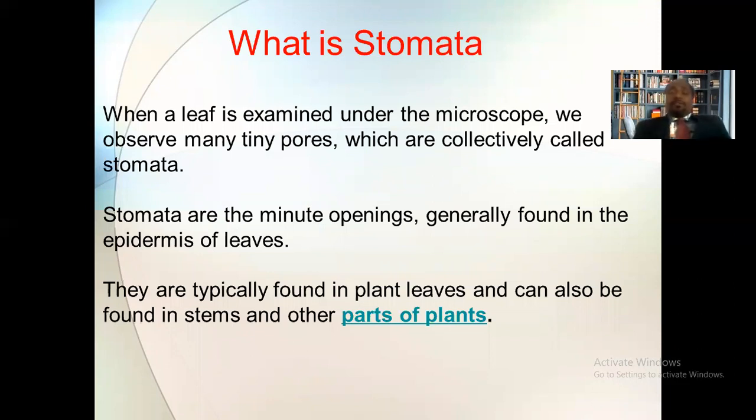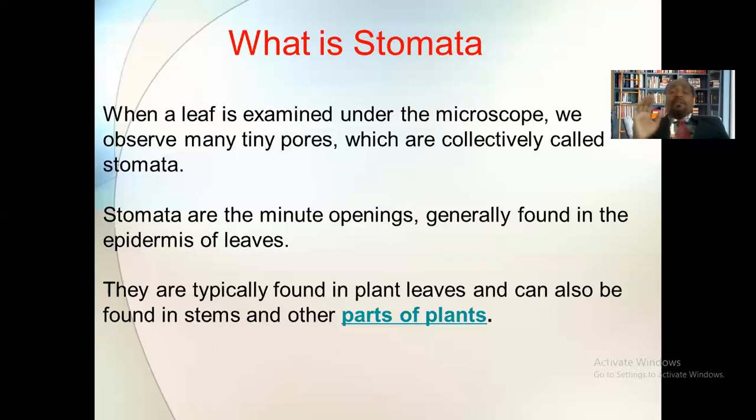What is stomata? When we take a peeling of any leaf and observe that peeling, that epidermis, under the microscope, then we will find that there are many small pore-like structures present. These are evenly distributed in the epidermal layer of the leaf. And these small pore-like structures are called stomata. So the stomata are the minute openings of the leaf,